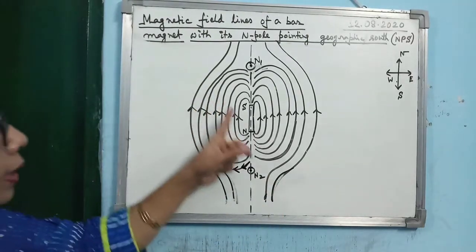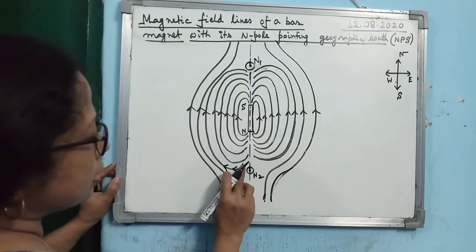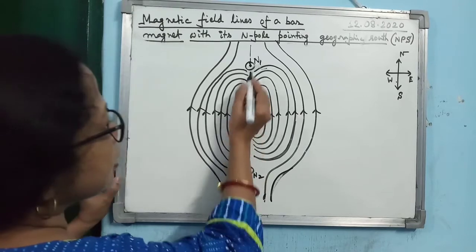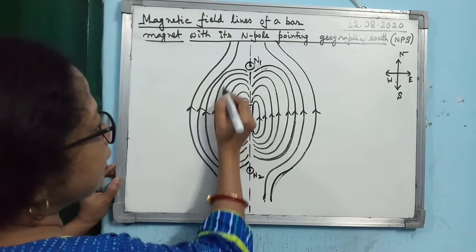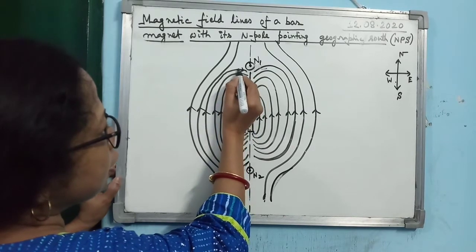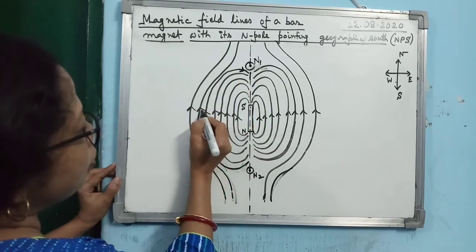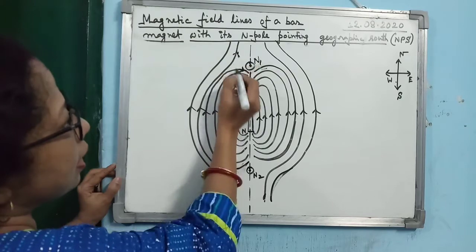Alright, let me discuss here. If you consider this, here you may not understand it properly, so let me consider this point, where you can see it properly. What is the direction of the magnetic field? The direction of the magnetic field is towards south. But if you consider the arrow here, the direction of the arrow is upward.